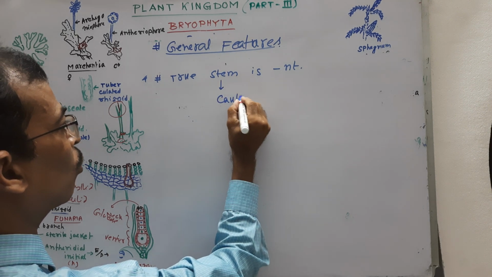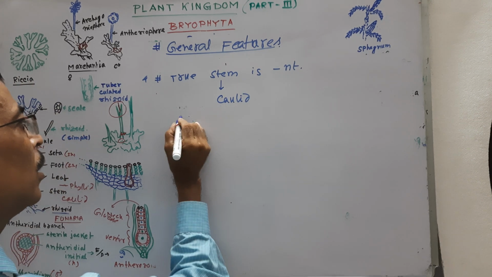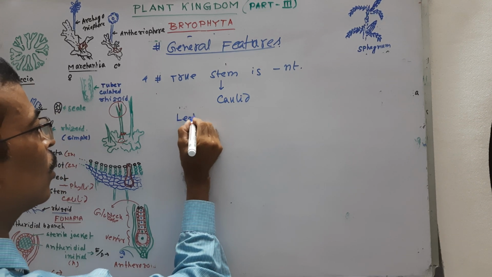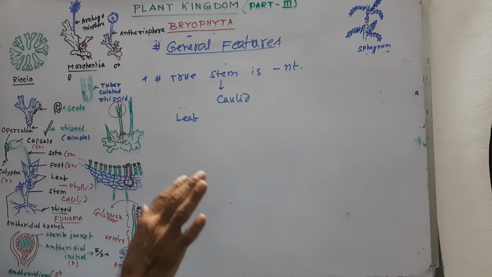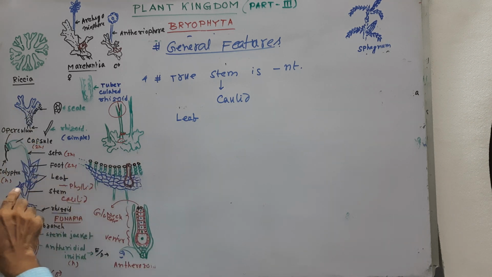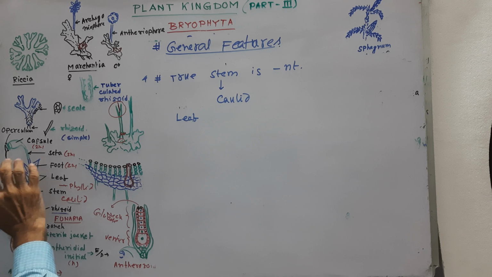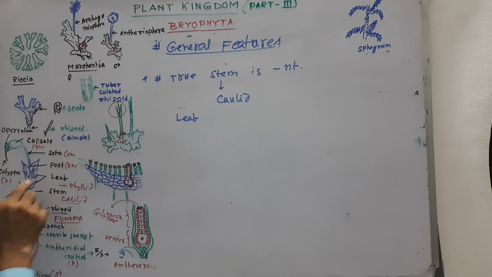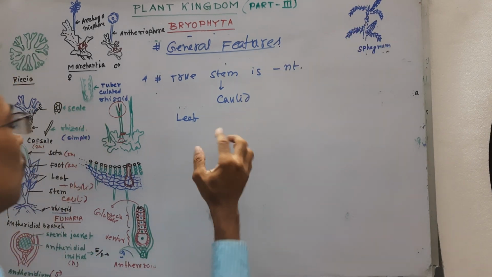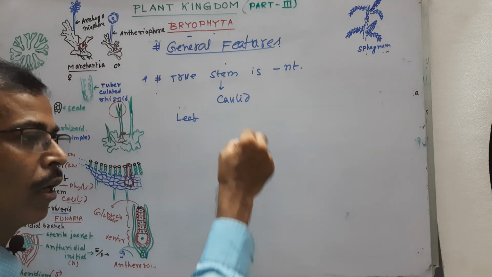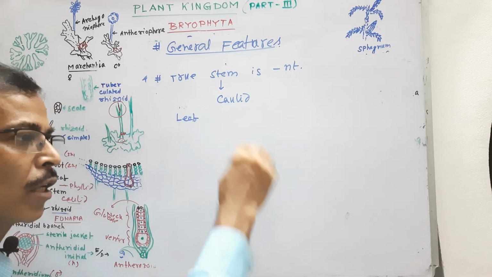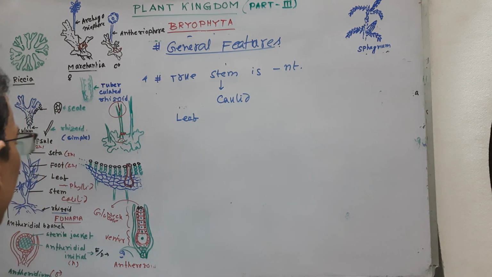Instead, in higher Bryophyta, the so-called stem is called caulid, and about leaf. Just a minute before I told you that this is the only group in which the gametophyte bears leaves. Higher Bryophytes bear leaves. Look here, Sphagnum also has leaves, and Porella is also called leafy gametophyte. This Porella contains 2 rows of leaves.